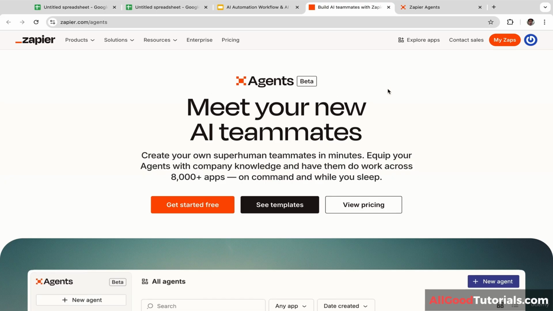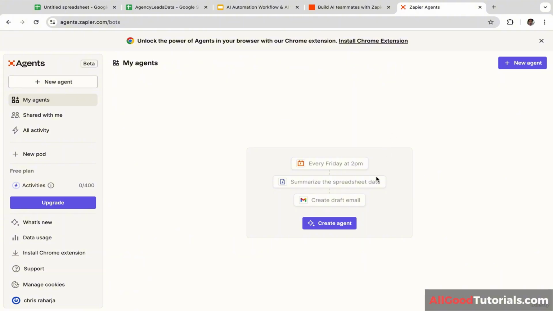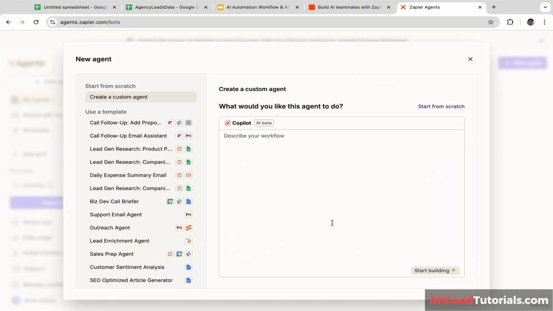Okay, let's get started. Firstly, you will need to log in using your Gmail account. Okay, now let's click create agent. In this case, you have 3 options. You can build the agent from scratch. You can use one of these templates. As you guys can see, there are many free templates that you can use and customize. And the third option is to use AI to build the agent. You just need to write the prompt, describe your workflow, and in less than a minute, AI is going to generate the AI agent workflow for you.